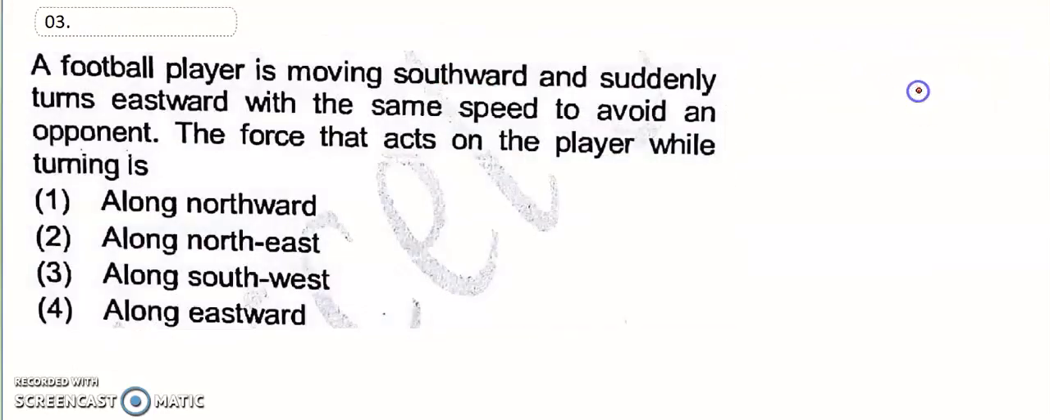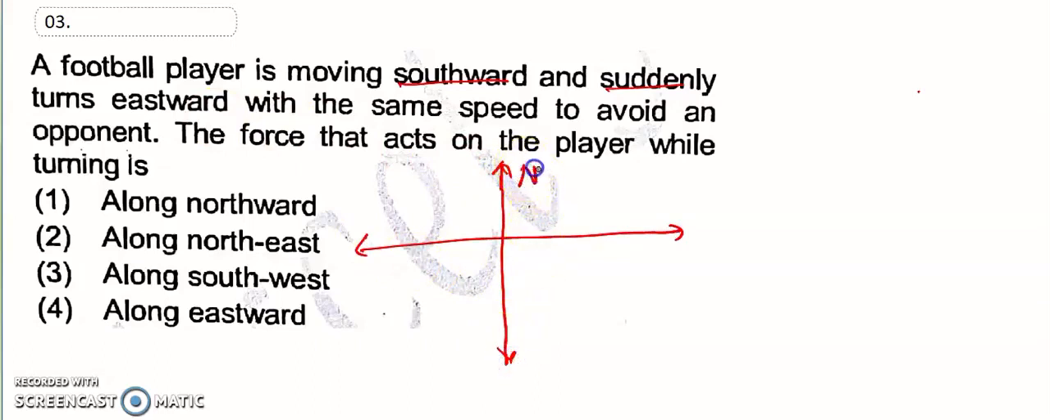Next, move to question number 3. A football player is moving southward and suddenly turns eastward. Okay, so let's see the direction. This is the direction: north, south, east, west. Okay, so what are they asking here? So this football is moving towards the south. So let's see, this is the south direction.